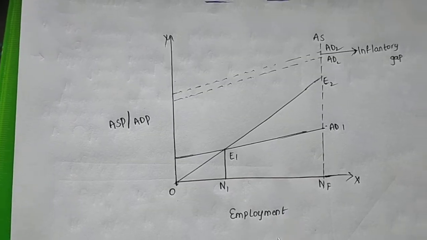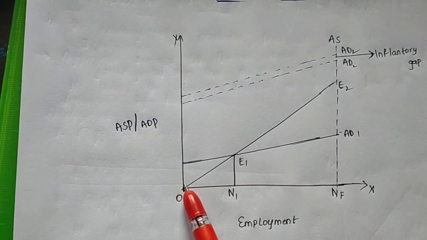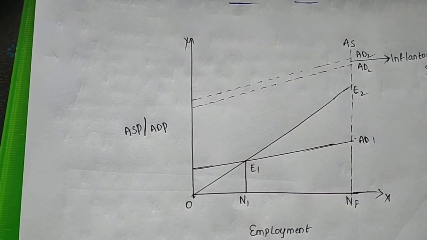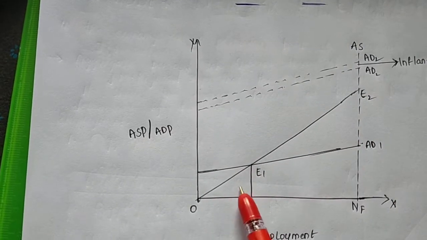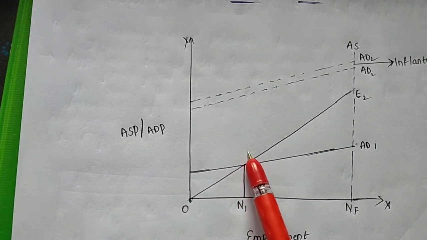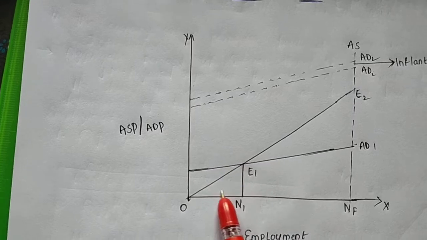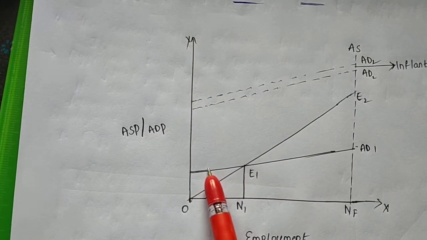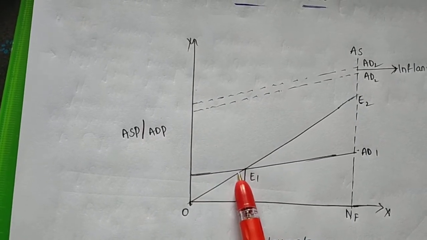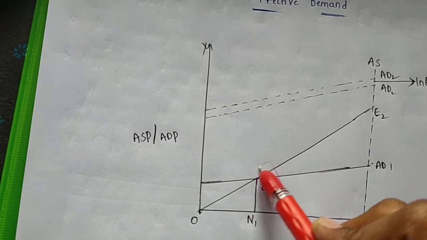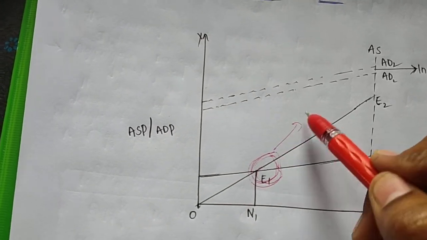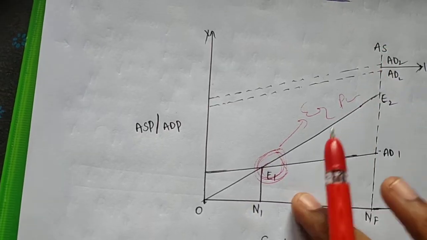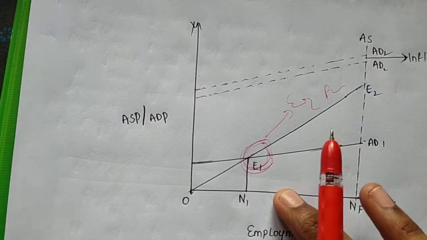From O to E2, the level of employment, aggregative supply price and aggregative demand price will be equal. This is an equilibrium point, E1.